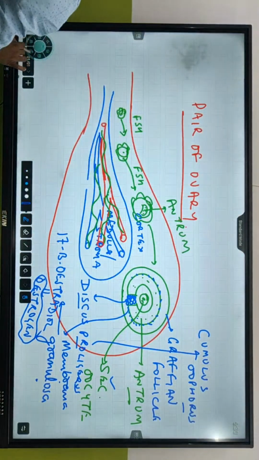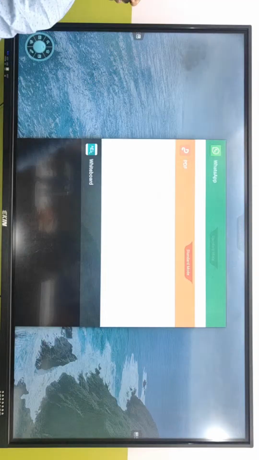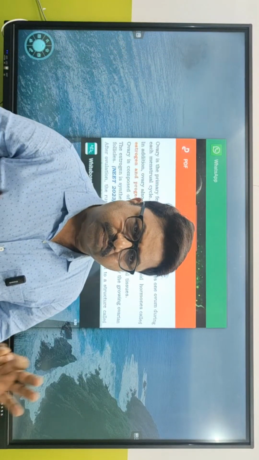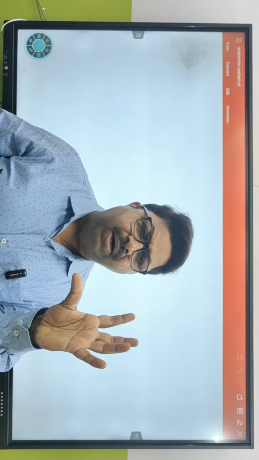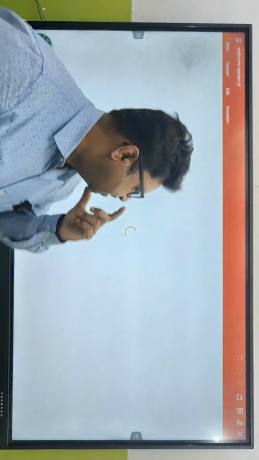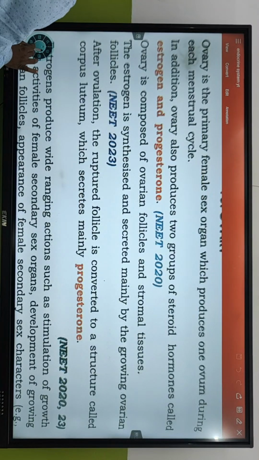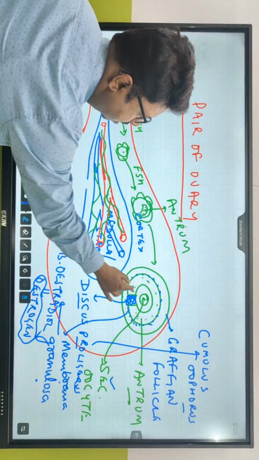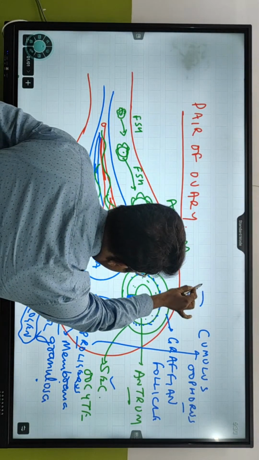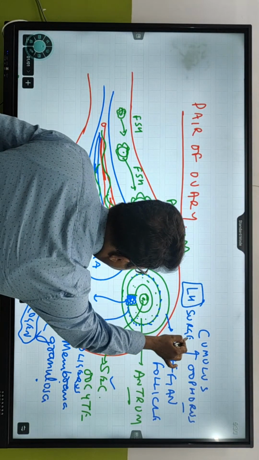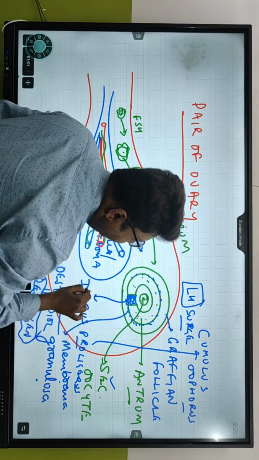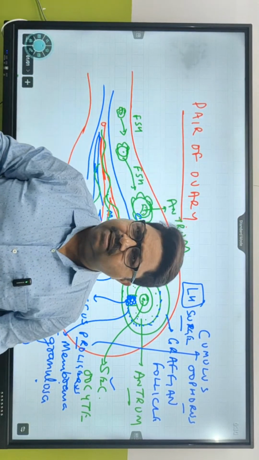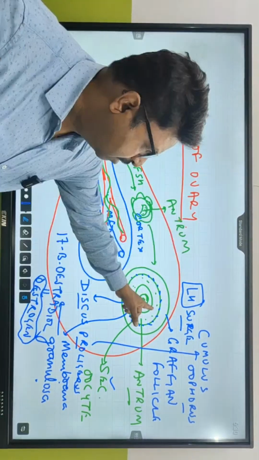So when we talk about ovary, normally what comes to our mind is the hormone called estrogen. What happens to this Graafian follicle after it bursts? The bursting of the Graafian follicle to release the ovum is due to the LH surge. When LH increases on approximately the 14th day of the menstrual cycle, the Graafian follicle bursts to liberate the secondary oocyte.